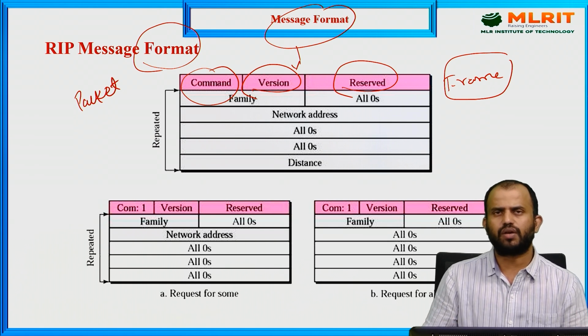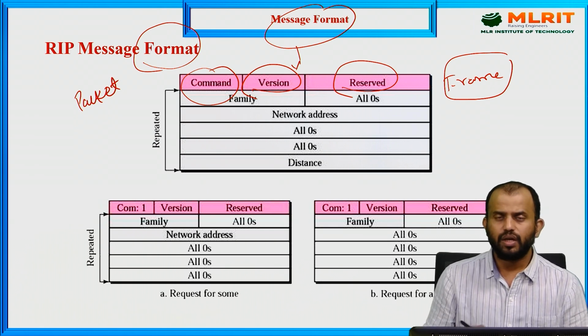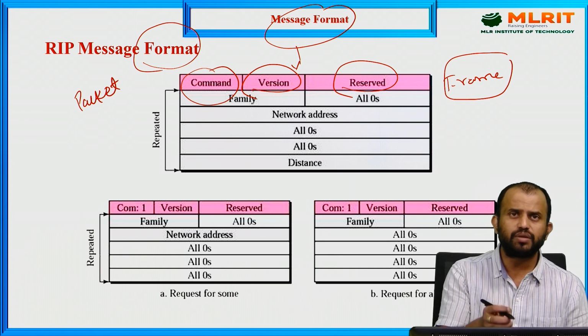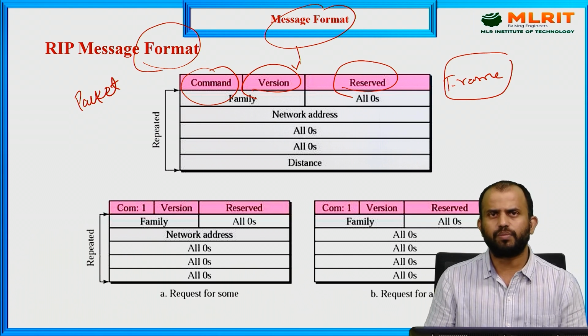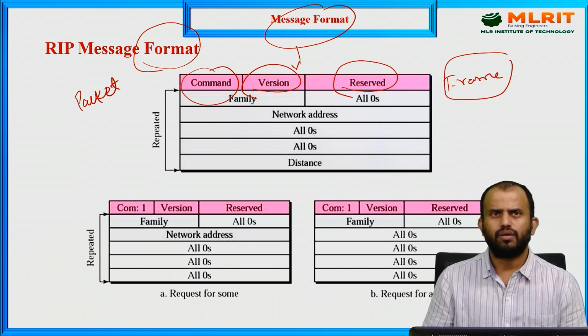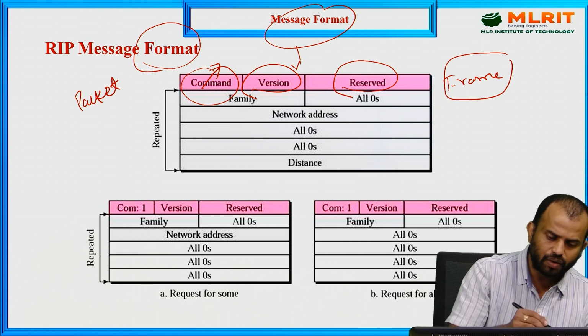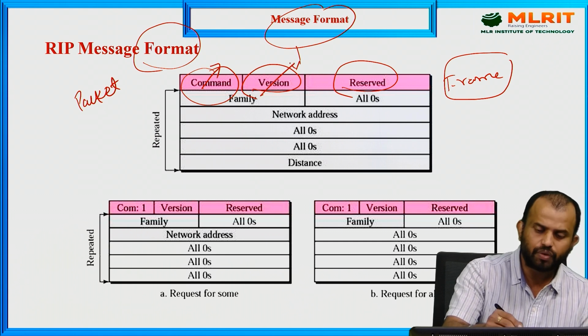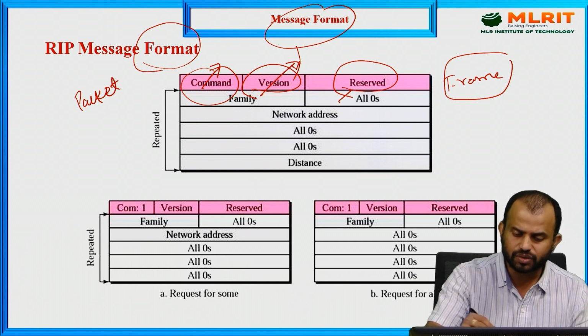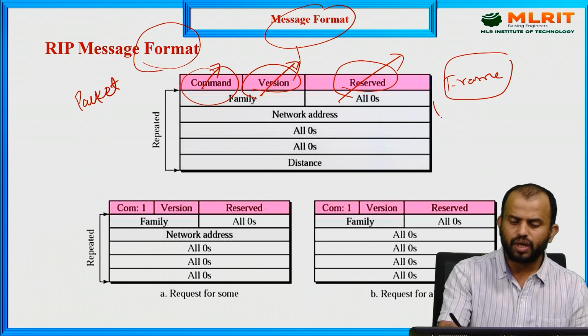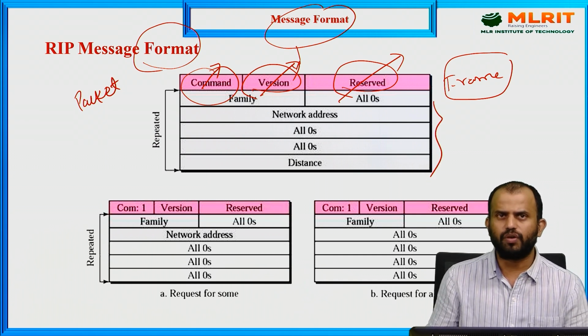What are the reserved services we are using, which means what kind of reserved information we are using, and what kind of version we are using, to store the information in the various network layers. That also we need for the routing information message format. So here, what kind of command level we have, what kind of version level we are using, and what kind of reserved mechanism we are using. All these things are noted down in the routing table information values only.